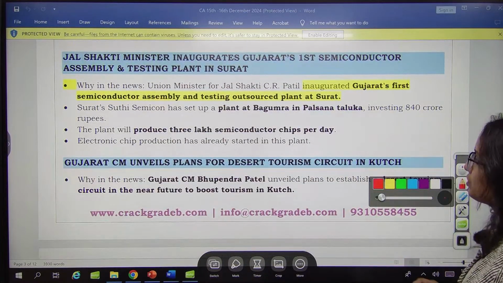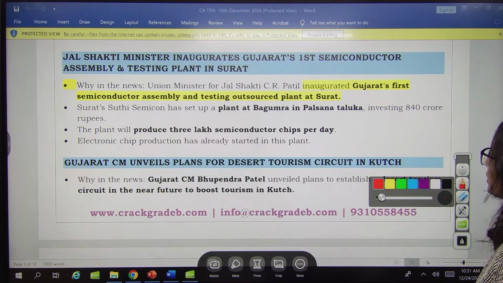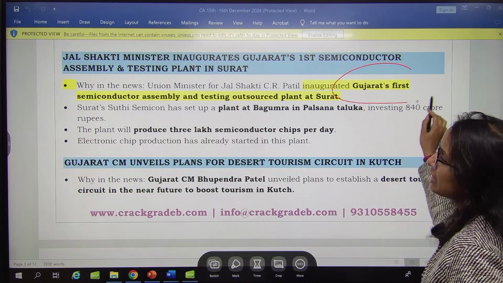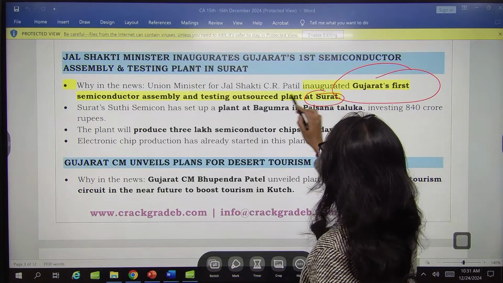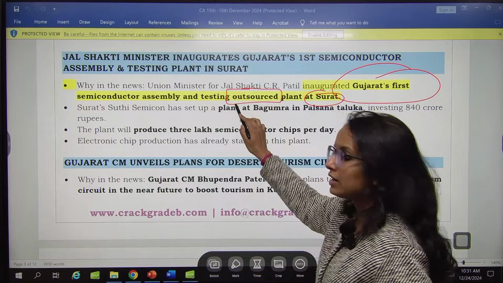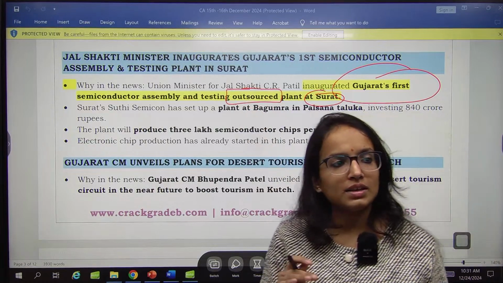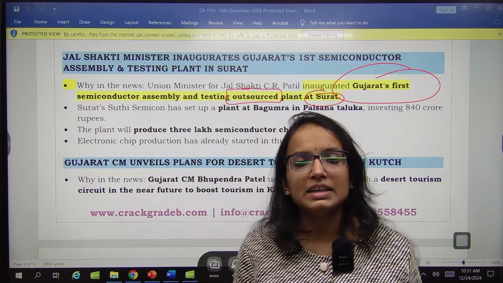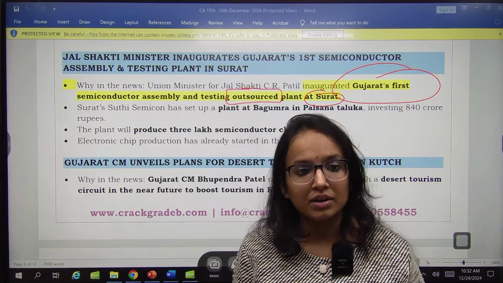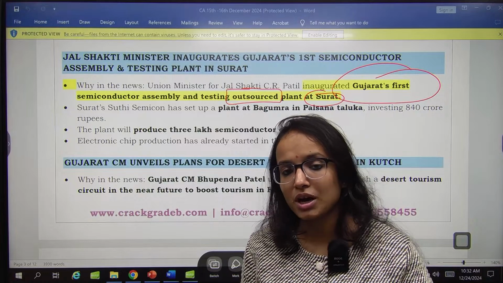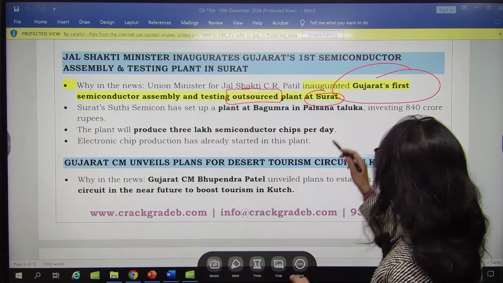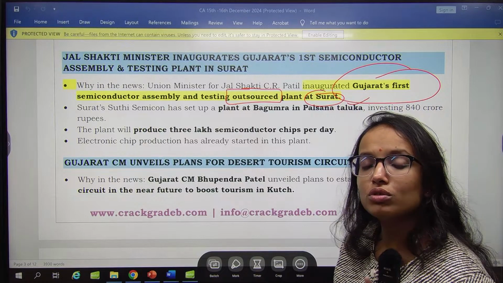Next one, you have Union Minister for Jal Shakti has inaugurated Gujarat's first semiconductor assembly and testing outsourced plant at Surat. So this is an outsourced plant. Remember this thing. There is a distinction between indigenously developed plant and outsourced plant. So if they are asking you Gujarat's first outsourced plant, which has been outsourced, is in Surat. Okay, this is the first outsourced one.